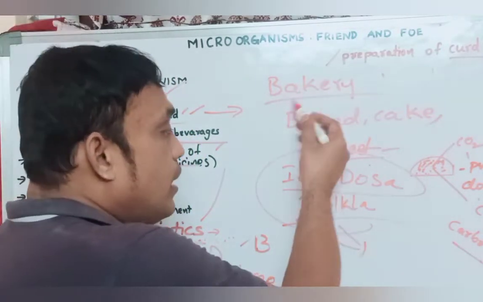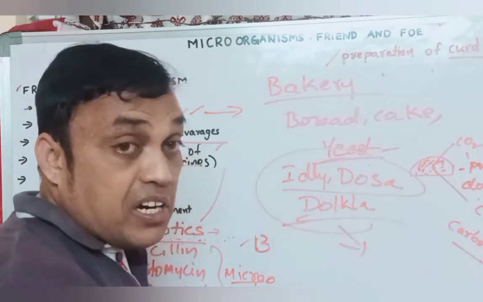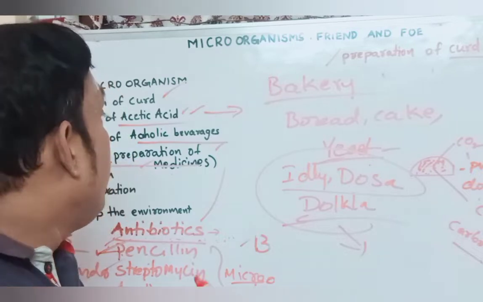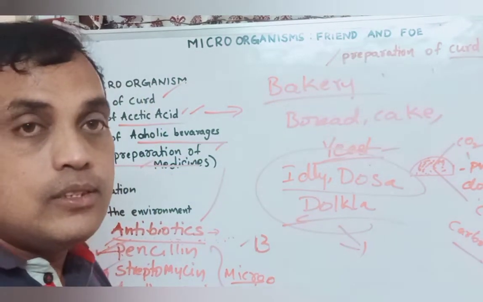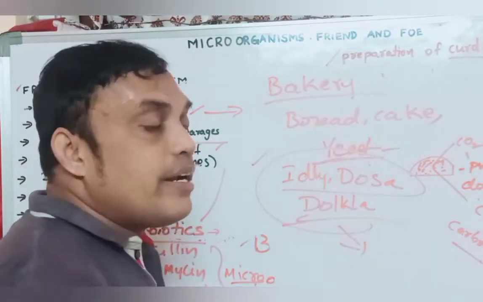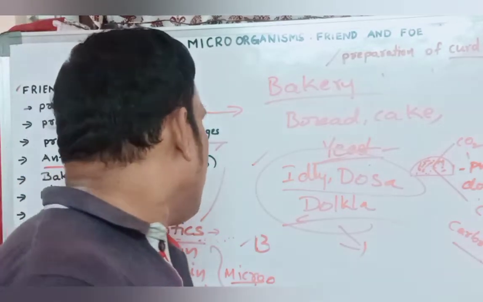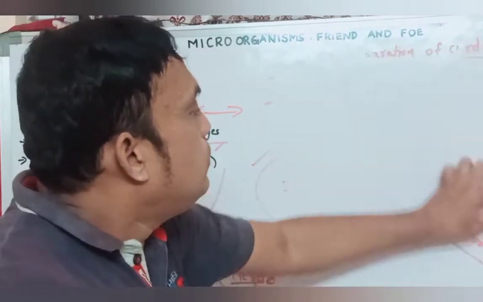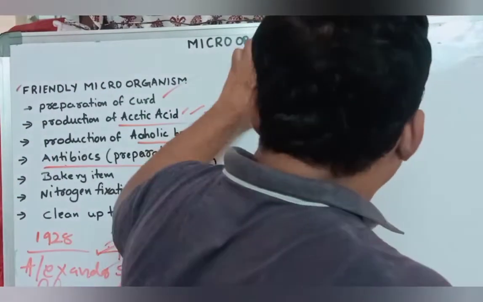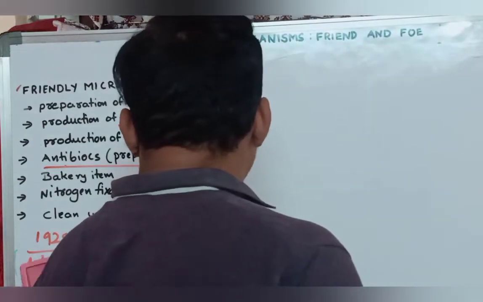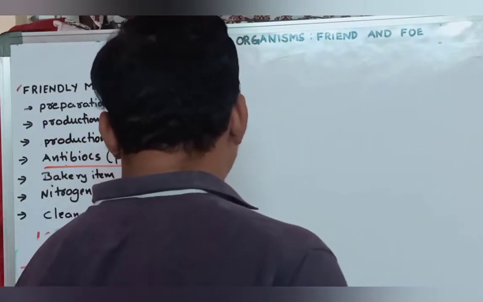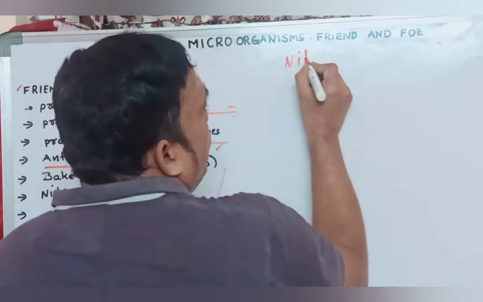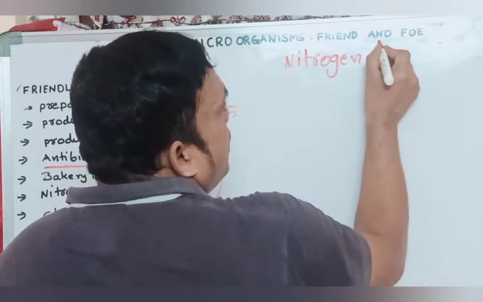Okay, bakery items, idli, dosa, dhokla, wine, alcoholic beverages, acetic acid, and preparation of curd. So indirectly or directly, microorganisms are useful to us. Okay, now very, very important. Microorganisms are also useful to the plants, in nitrogen fixation.